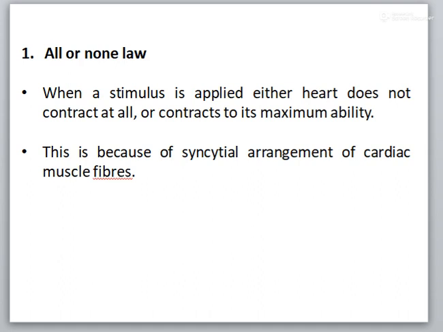This is because of the syncytial arrangement of the cardiac muscle fibers. The all or none law in the heart is applicable to the whole of the functional syncytial unit, either the entire atria or the entire ventricle, whereas in skeletal muscle, it is applicable only to a single muscle fiber.